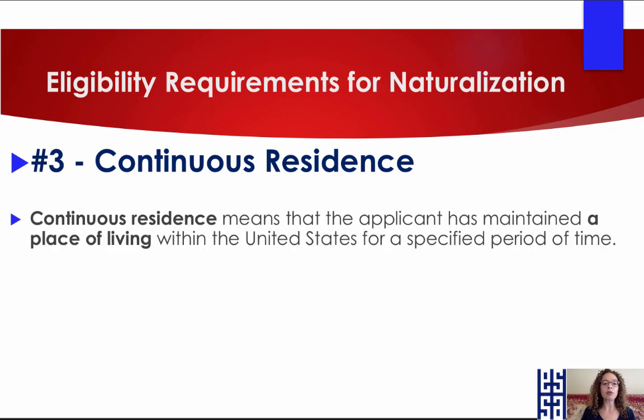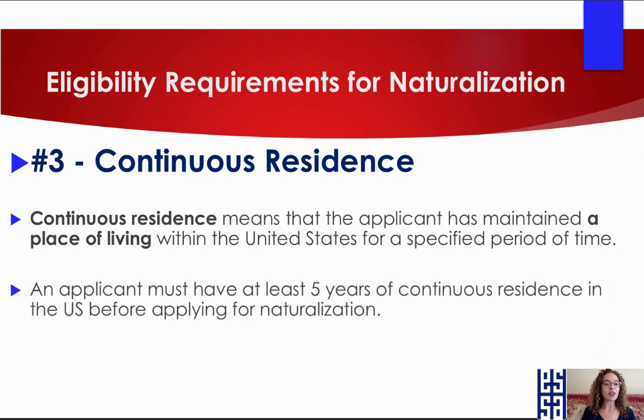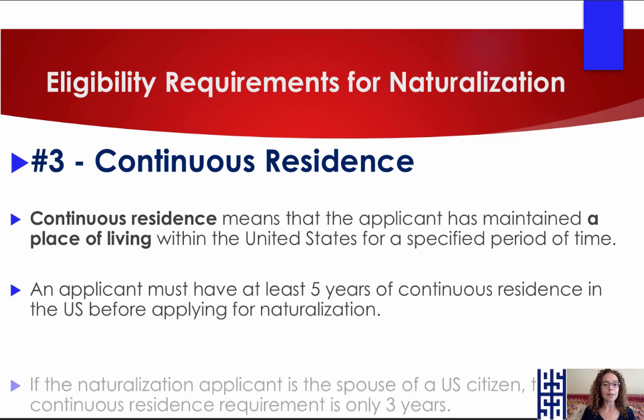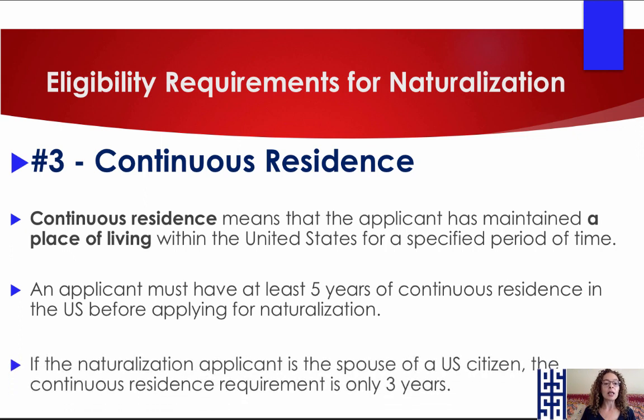Continuous residence means that the applicant has maintained a place of living within the United States for a specified period of time. That specified period of time, again, is the 5 years. An applicant must have at least 5 years of continuous residence in the U.S. before applying, right? And if naturalization is based on the spouse of a U.S. citizen, the continuous residence requirement is 3 years there.